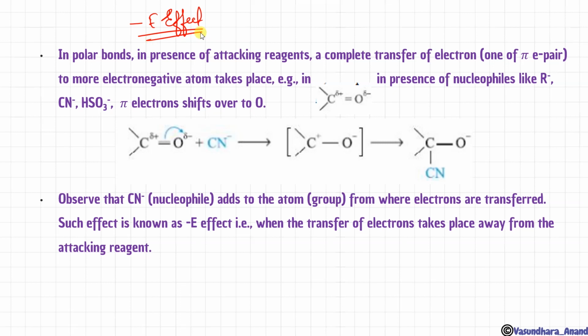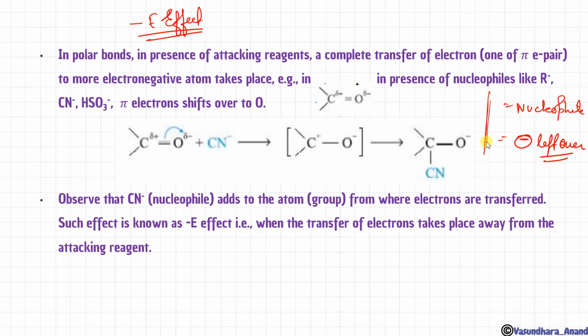So in minus E effect, as I just explained, if a nucleophile is going to attach, the first thing is that the nucleophile is attacking, then it is minus E effect. Second thing, if a negative charge is left in the product, a carbanion or a negative charge on any other element, then it will be minus E effect. Okay. And or we can say that the group is attaching on the other side of the direction of bond cleavage. Where the bond breaks, the group attaches in the opposite direction, then it is minus E effect. So I think this one is the better way to learn.